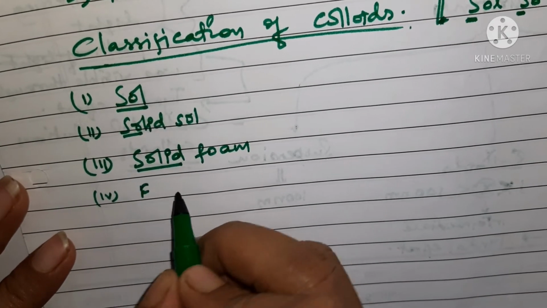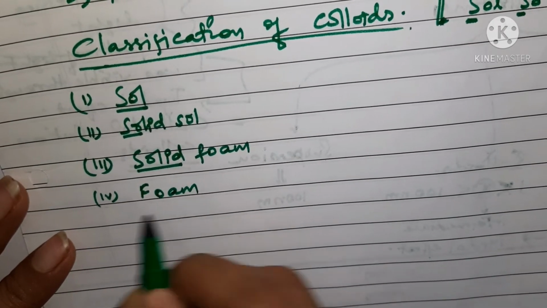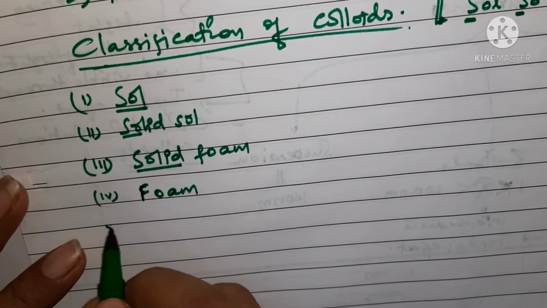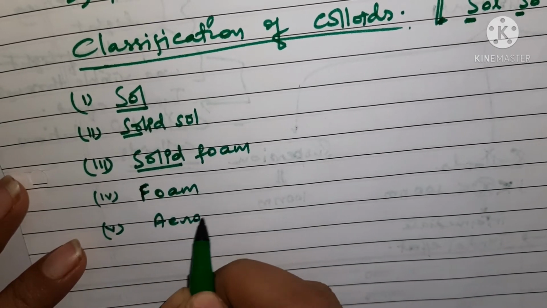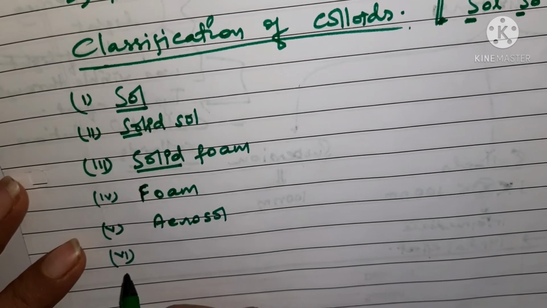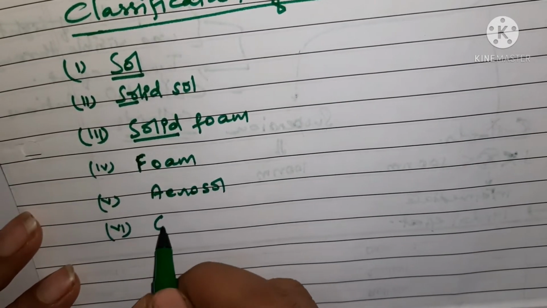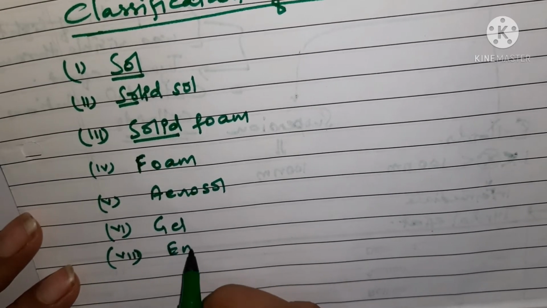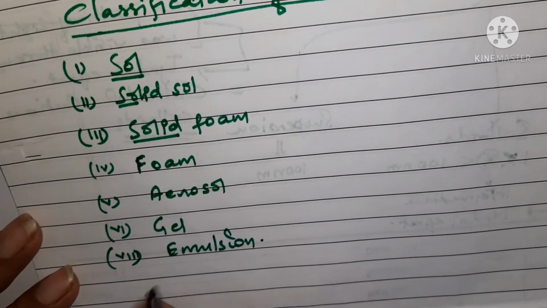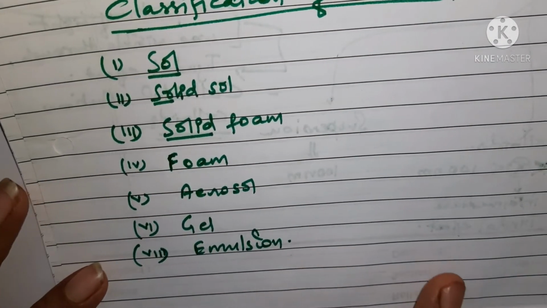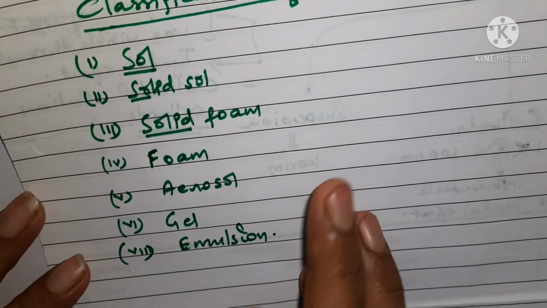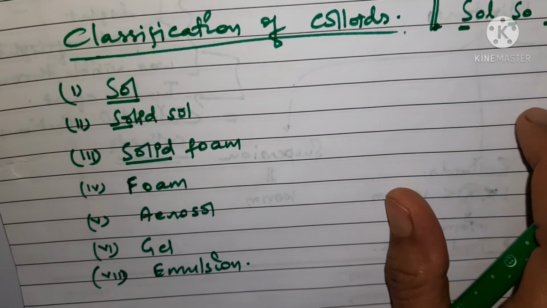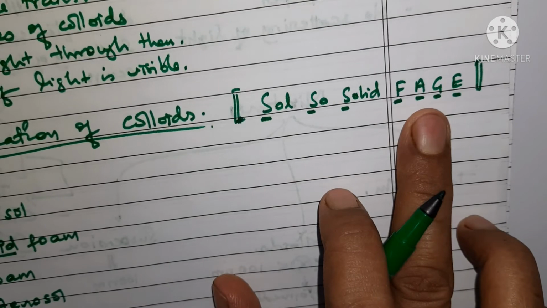F is for foam. Okay, then A for aerosol. Okay, the sixth one is G, G is for gel, and the 7th is for emulsion. So these are the 7 classifications of colloids, right? So also solid phase. Okay, it is not phase. Okay, don't consider it as J, it is J.